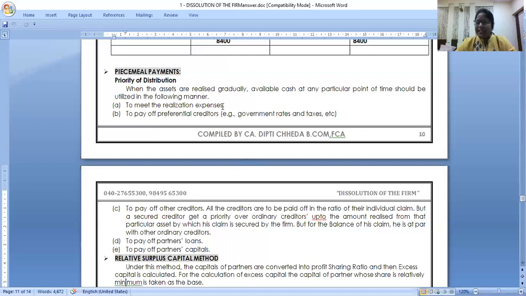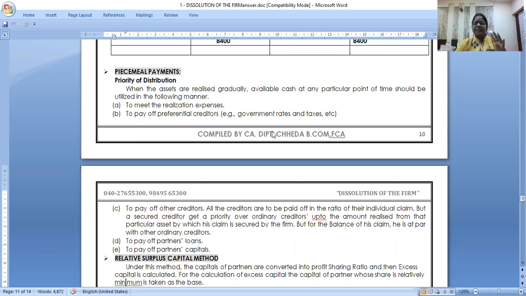So we will meet realization expenses. We will pay preferential creditors, that is government and all. We will pay off other creditors, first secured, then unsecured. Then please remember, don't transfer the partners' loan to the partners' capital account. Pay the partner's loan first. If you add it in capital, it will be a loss for that partner. So the partner's loan is to be paid first, and then the partner's capital is to be paid, right?